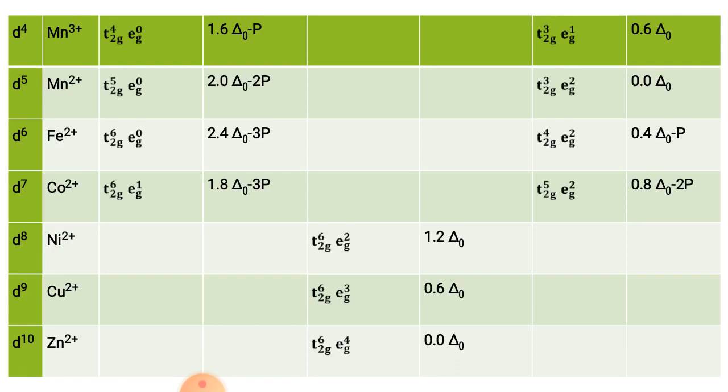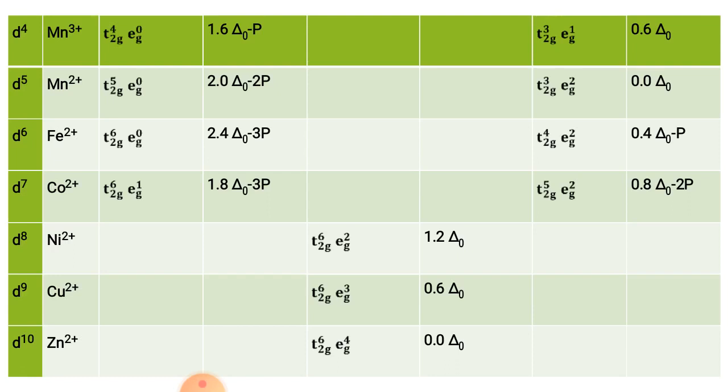These are due to Hund's rule of maximum multiplicity, and the CFSE for d8 is 1.2 delta O, for d9 0.6 delta O, and for d10 0.0 delta O.